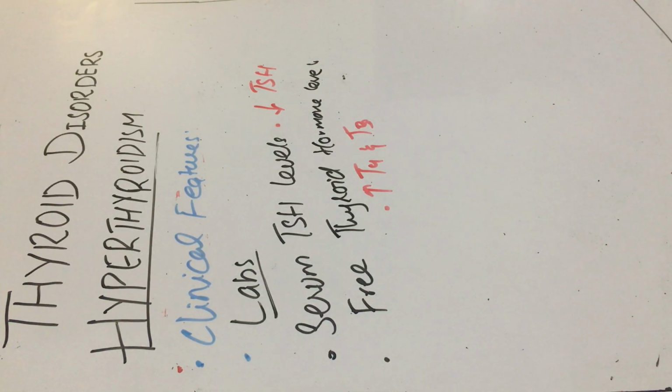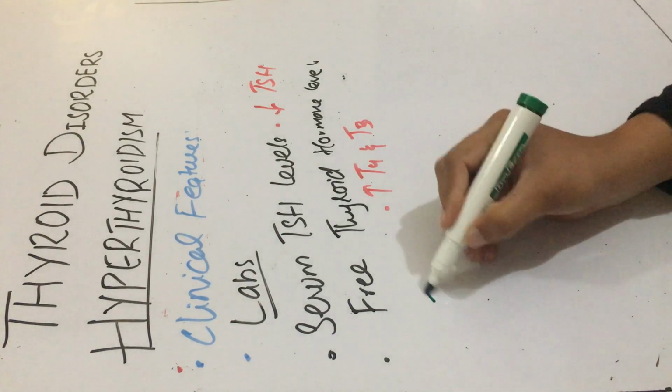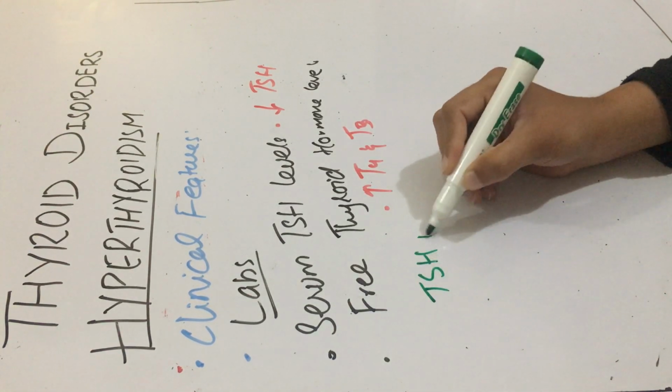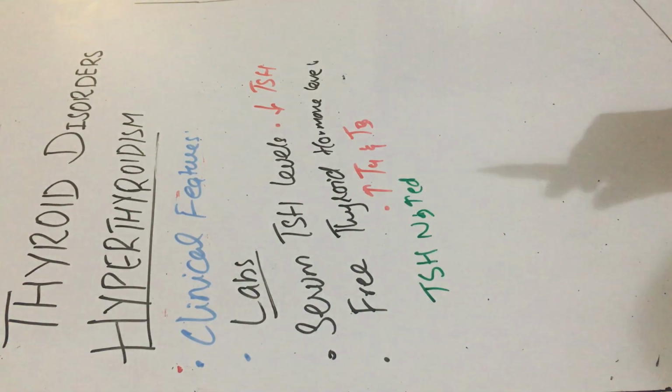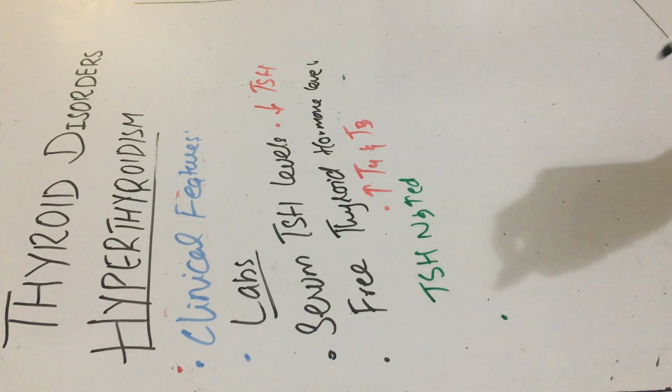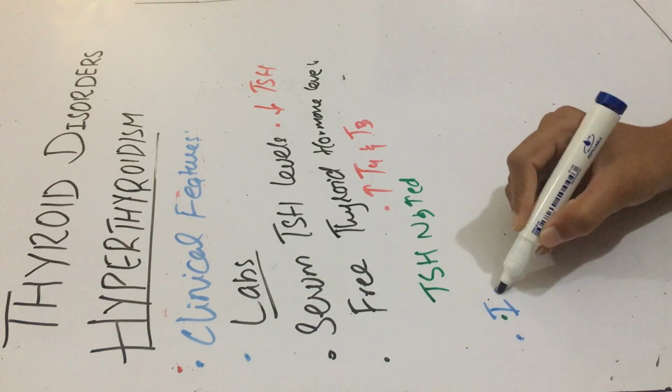While there is an exception, the TSH level may be normal or raised. In which condition? Mainly in secondary hyperthyroidism, when there is a TSH secreting pituitary adenoma tumor. In that condition, the TSH may be normal or it would be raised. Then how can we diagnose secondary hyperthyroidism? We give an injection of TRH.